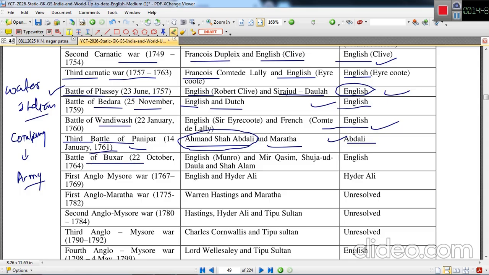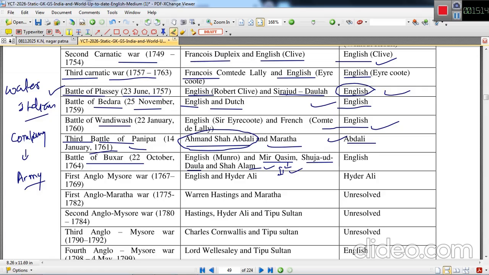Battle of Buxar, fought on 22nd October 1764. On one side there were three parties: Mir Qasim, the then ousted Nawab of Bengal; Shuja-ud-Daula, the ruler of Awadh; and Shah Alam II, the exiled Mughal emperor.